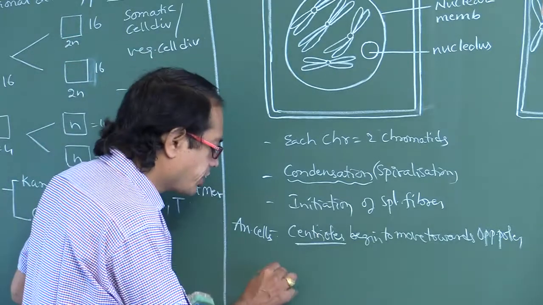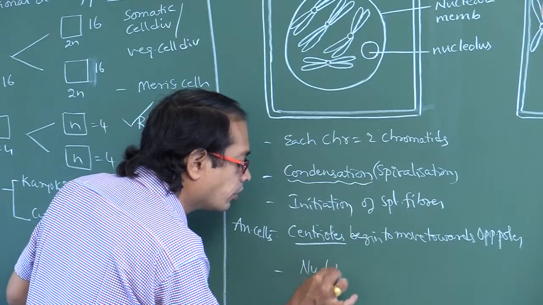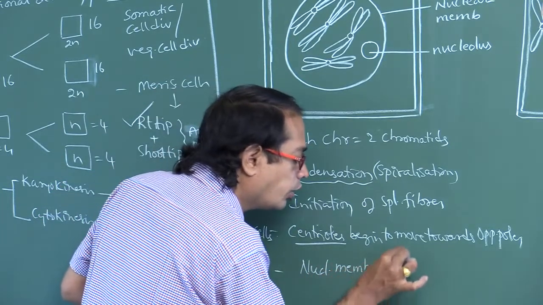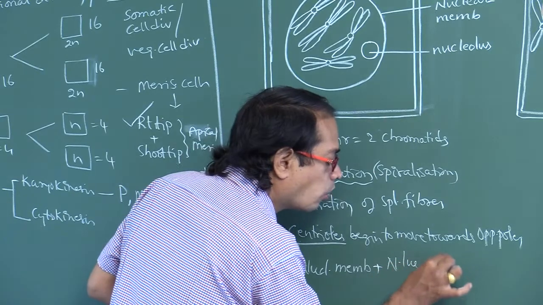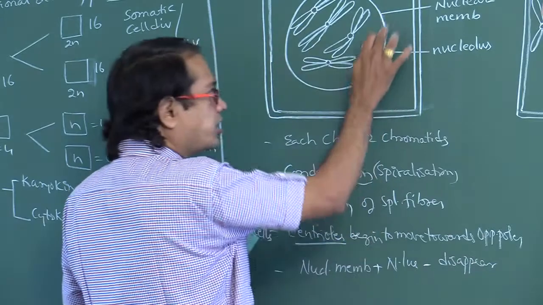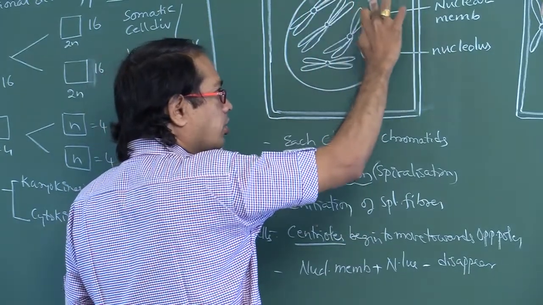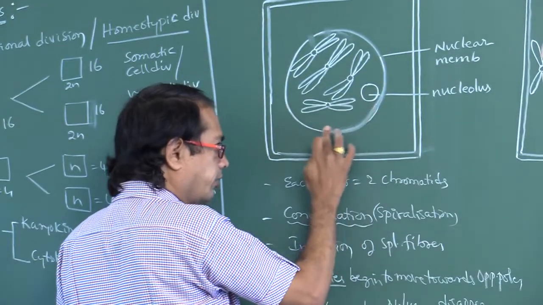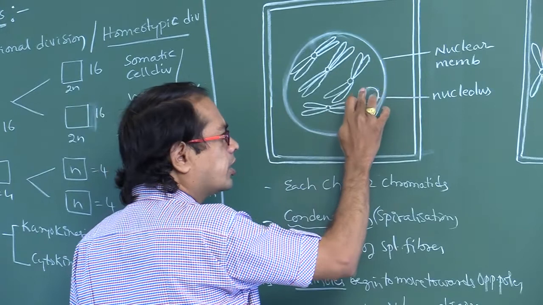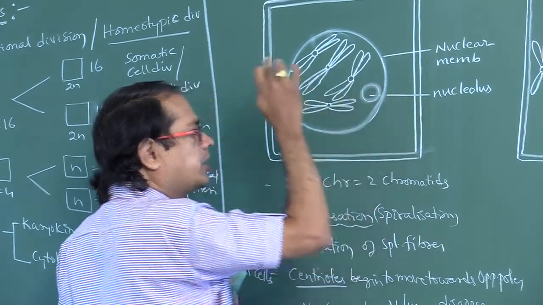Okay. Next, at the end of prophase, the nuclear membrane and nucleolus disappear. This is the nuclear membrane, which is going to degenerate, and this is the nucleus, which is also going to disappear.